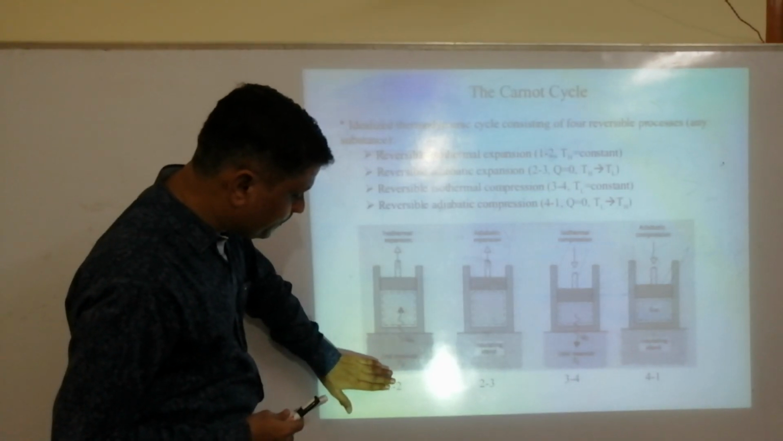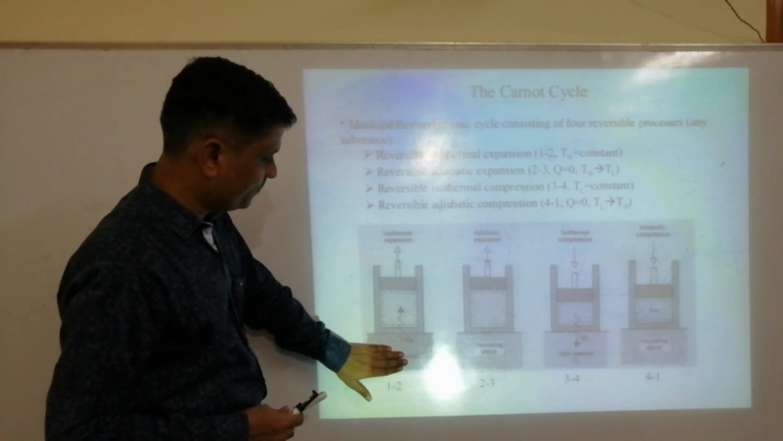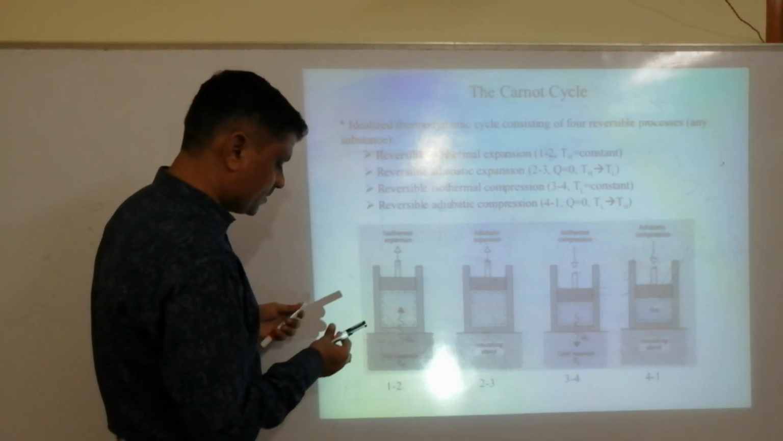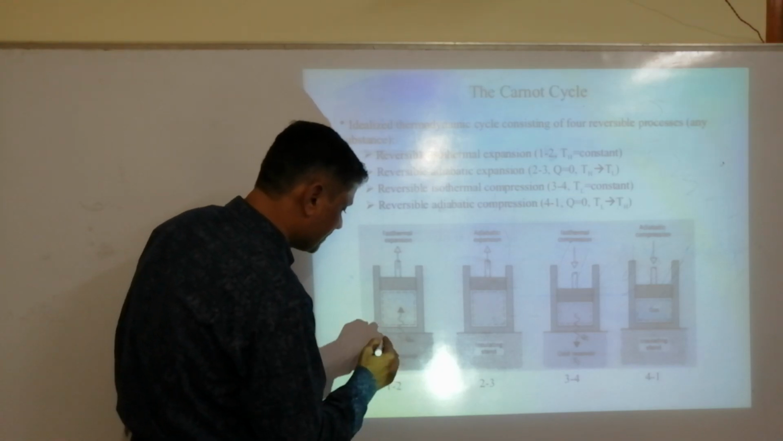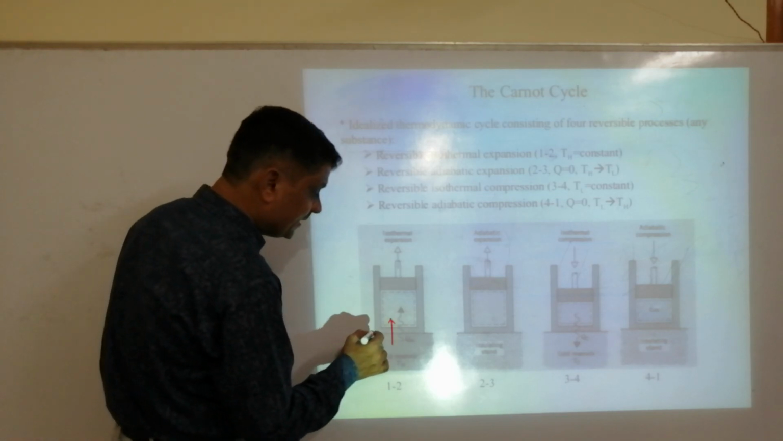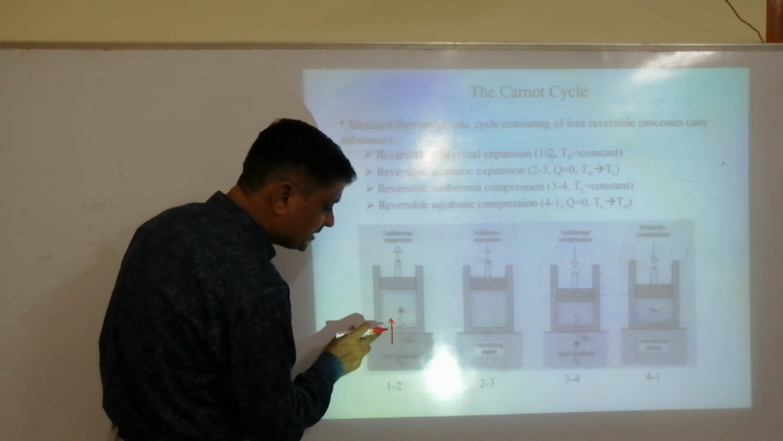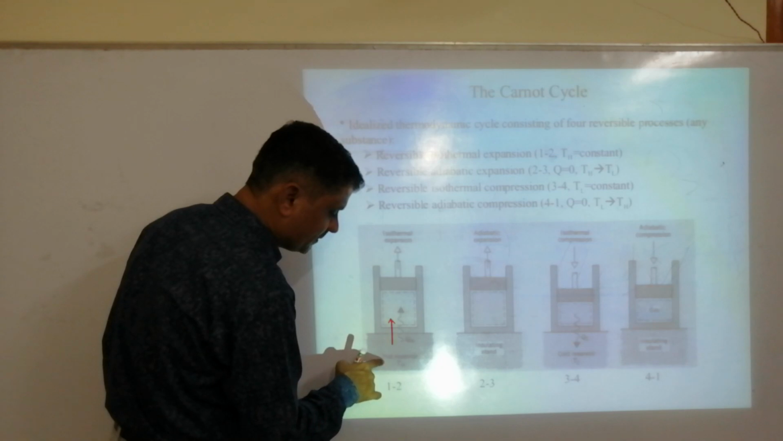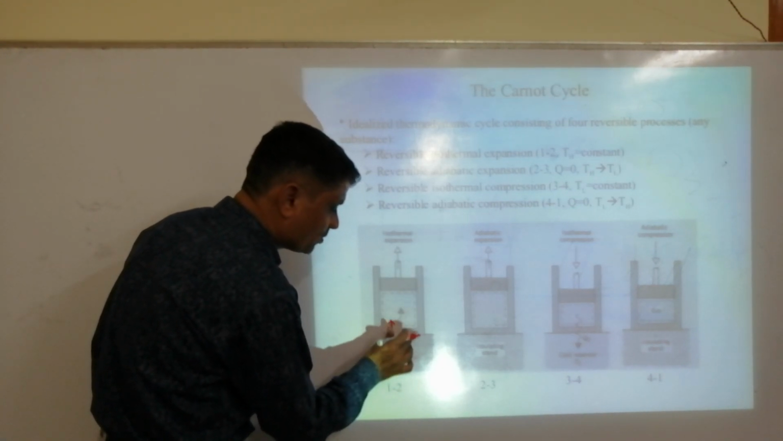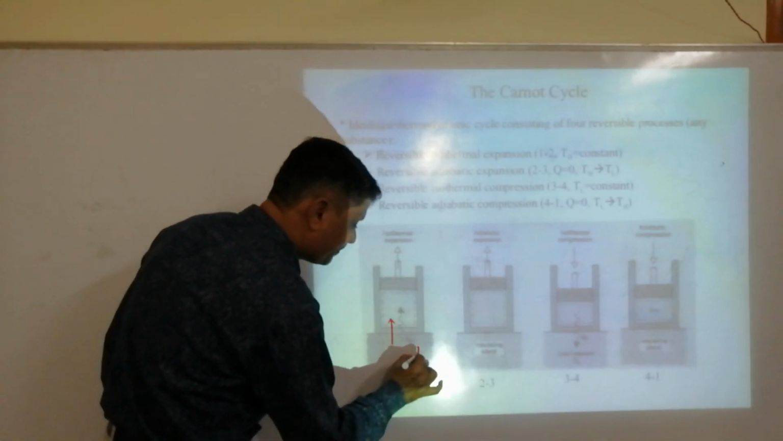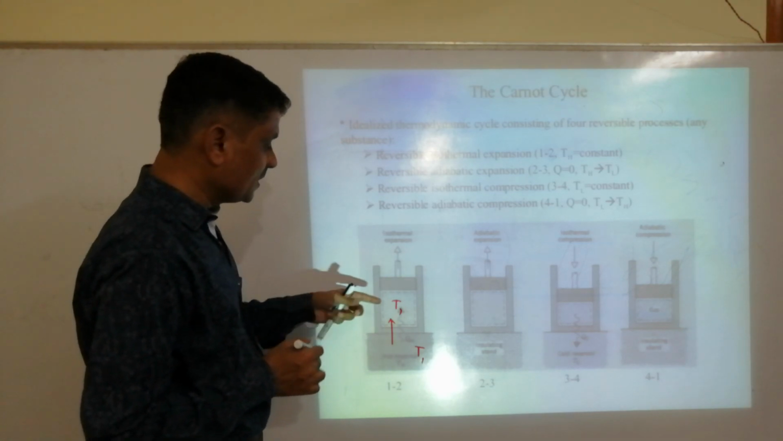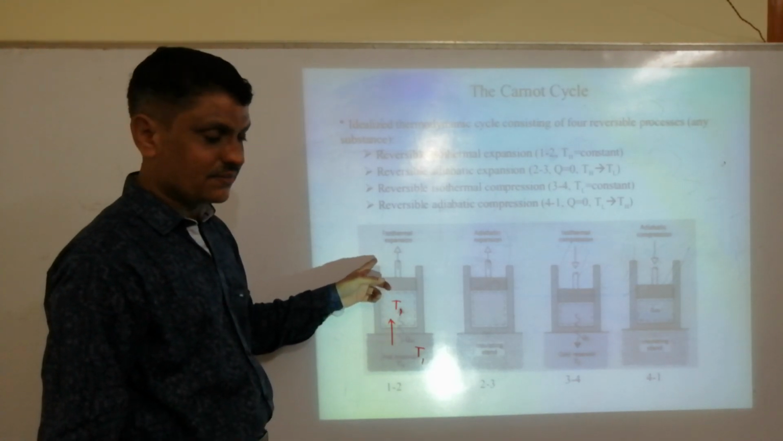When the cylinder is placed on the source, it is expanded. Here, when it is expanding, it takes heat energy from the source. It means it always maintains a temperature equal to the temperature of the source. As I told, the heat energy flows from the source to the cylinder till the temperature of this equals the temperature of this. So it is isothermal expansion.